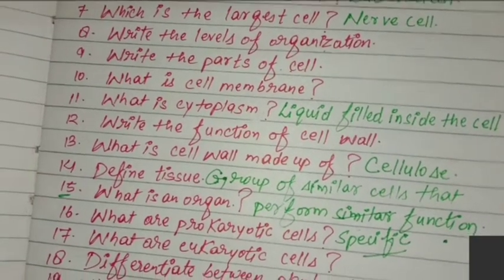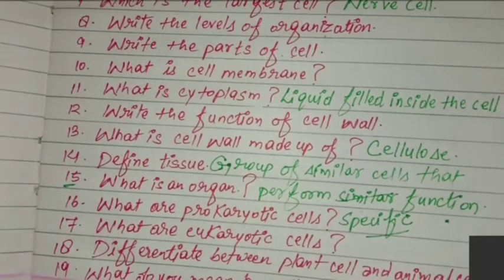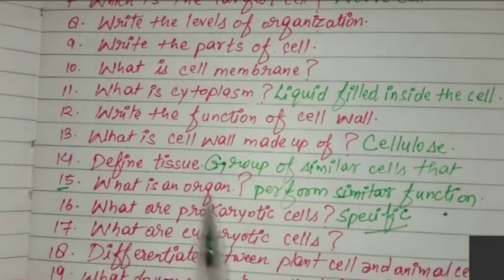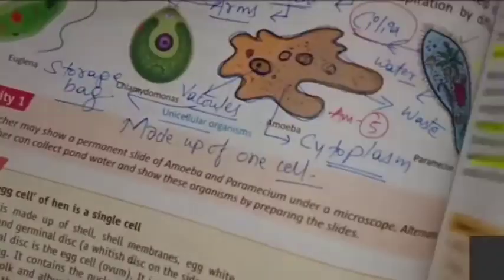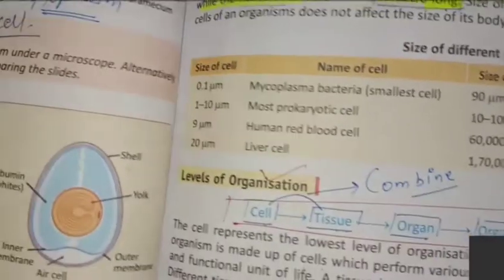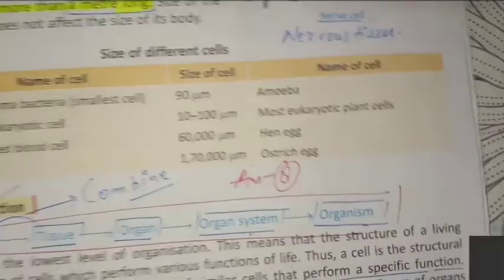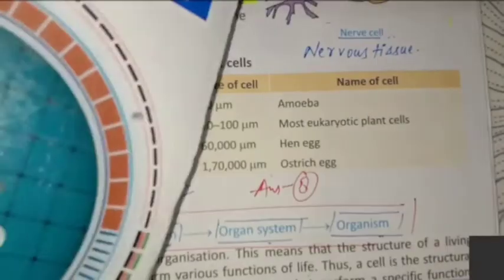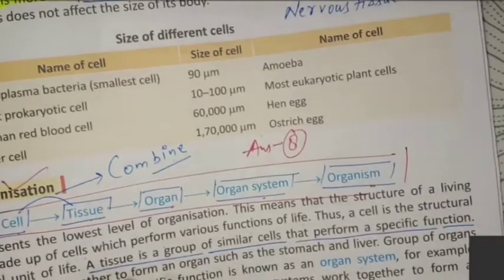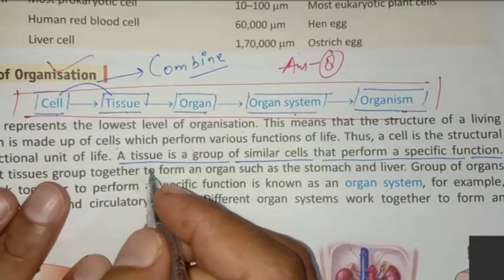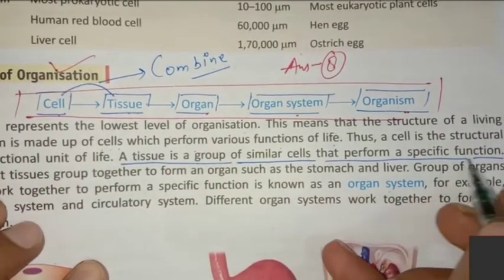So you can write from there also. No problem. Next is what is an organ? Page number 93. Question 14 you can write from here also. A tissue is a group of similar cells that perform a specific function.